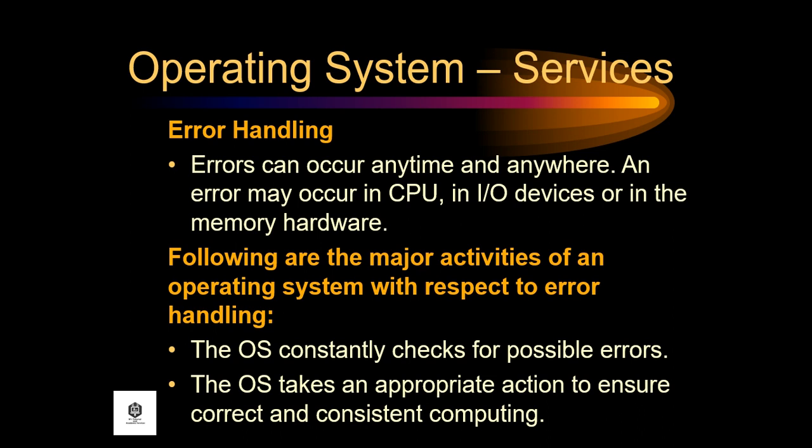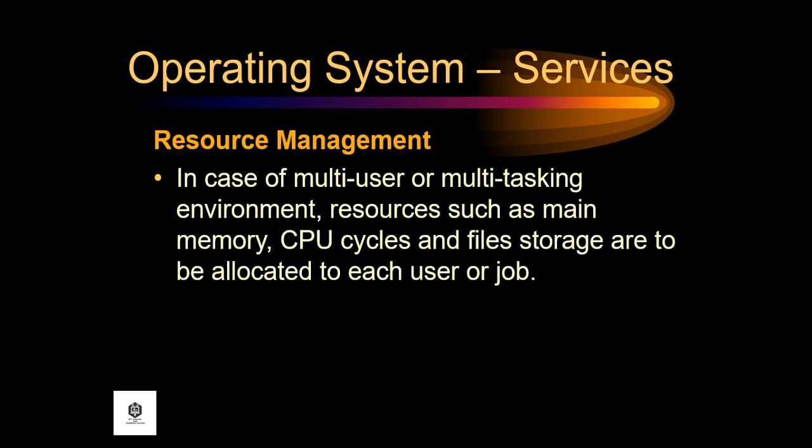Next is error handling. Errors can occur anytime and anywhere. An error may occur in the CPU, in input-output devices, or in the memory hardware. The following are the major activities of an operating system with respect to error handling: the OS constantly checks for possible errors, and the OS takes appropriate action to ensure correct and consistent computing.